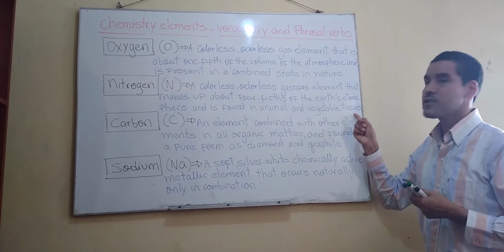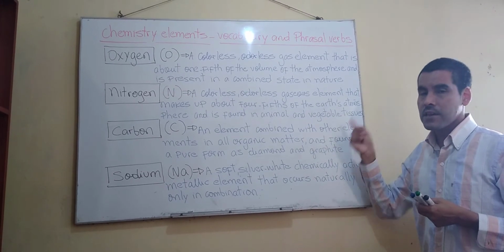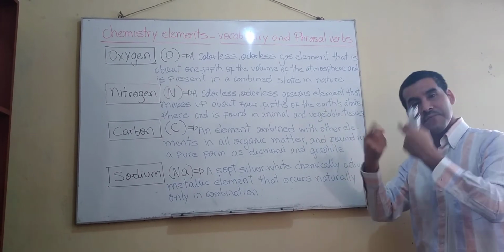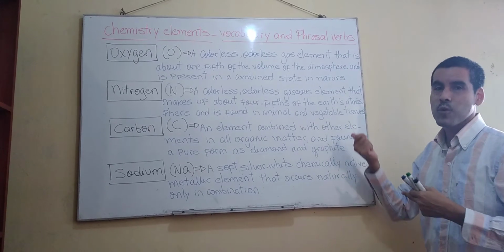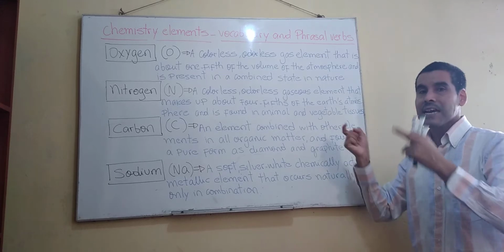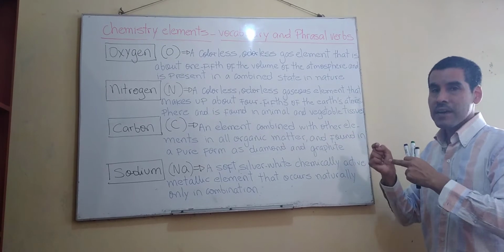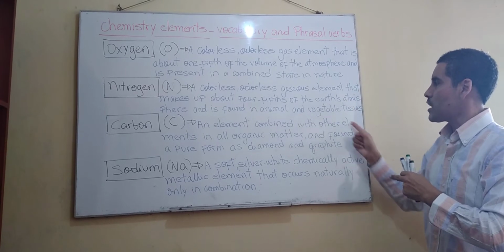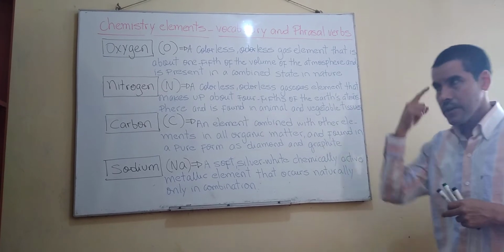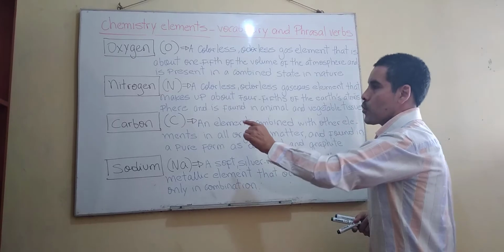Okay? We observe this word here, tissues. Okay, if you don't remember, please come back to the human anatomy lesson and check this word. Si no recuerda muy bien, regresen a la clase de anatomía humana y se van a dar cuenta del significado de la palabra tissues. Okay? Please.